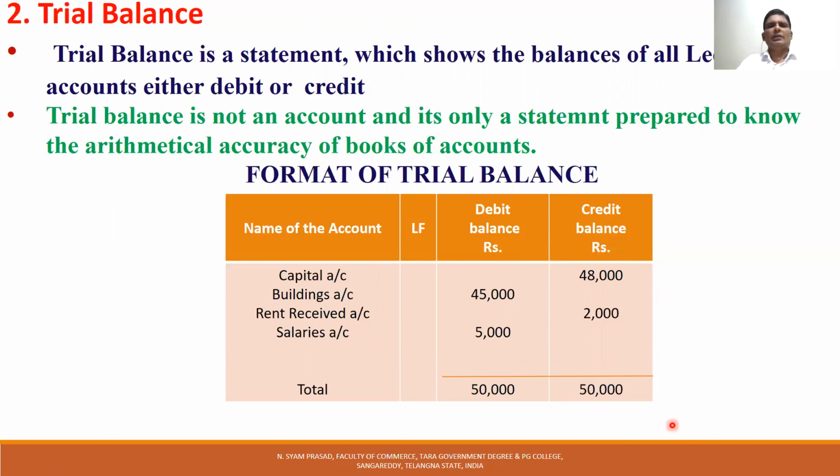This is the format of trial balance. Trial balance is called the third stage of the accounting process. The first stage is journal. The second stage is ledger. The third stage is trial balance. So we will explain journal, ledger, and trial balance in one simple problem, so that everybody can understand how the process flows.